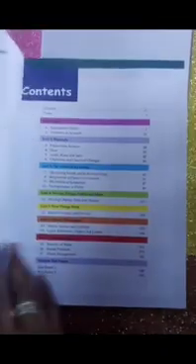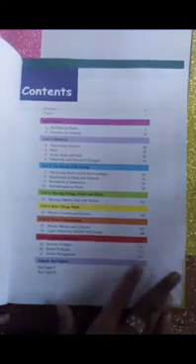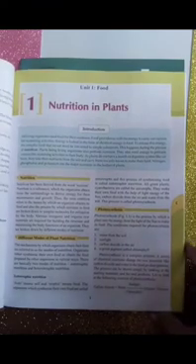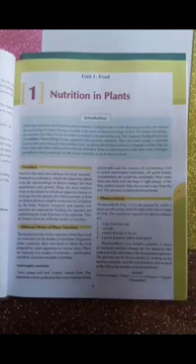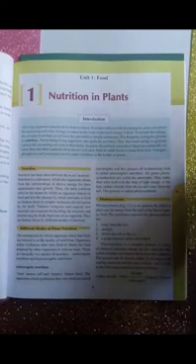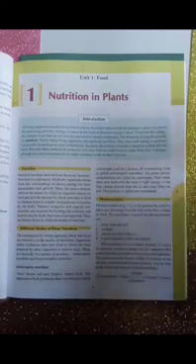And our unit number 1 is nutrition in plants. So my dear students, today we will learn about nutrition in plants. What are plants? Plants are living things. What is the mode of nutrition of plants? Basically, plants are producers because plants can make their own food.